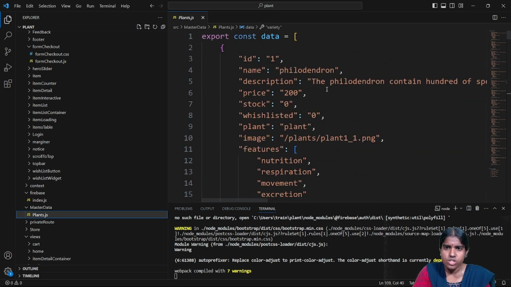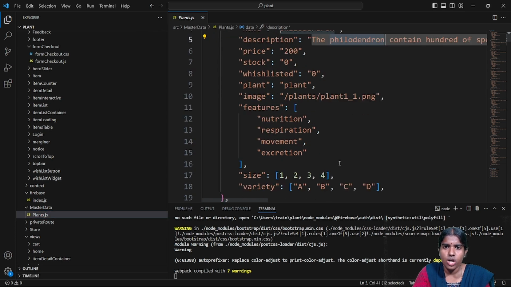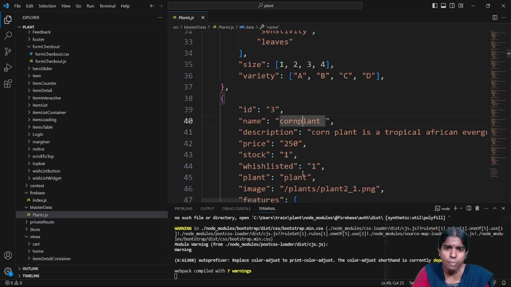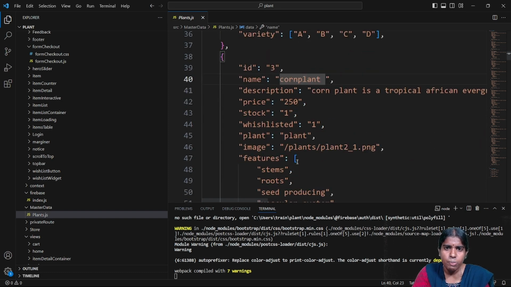So here you can see, what are the different types of plants? Filled and drawn, you can see here the name of the plants: cactus. I have different varieties of plants, like corn plant. It is stored in JSON format, as key-value pairs. Inside this master data, everything is stored in the form of key-value pairs.